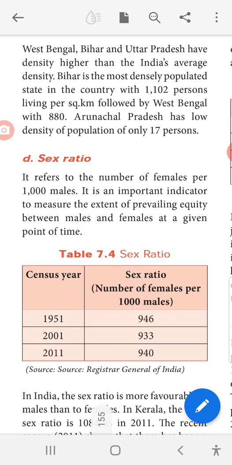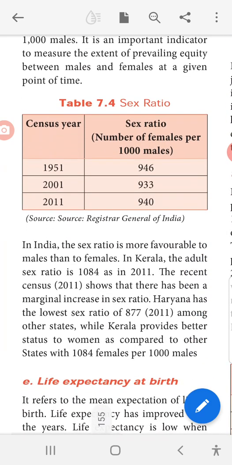Okay, next one is sex ratio. It refers to the number of females per 1,000 males. It is an important indicator to measure the extent of prevailing equality between males and females at a given point of time. Sex ratio means now we have to see both male and also female. Okay, that is the census year 1951. Sex ratio, number of females per 1,000 males, that is 946. Then 2001, 933, then 2011, that is 940.